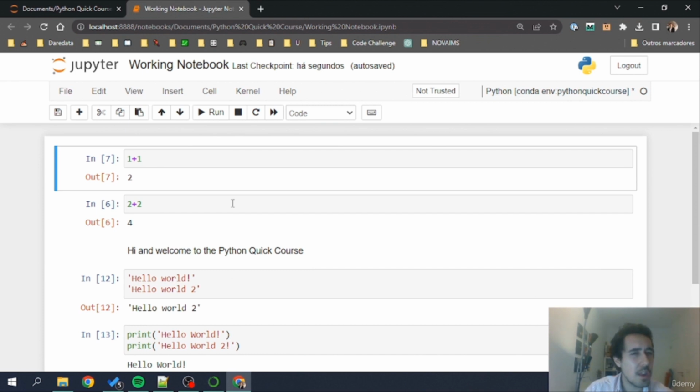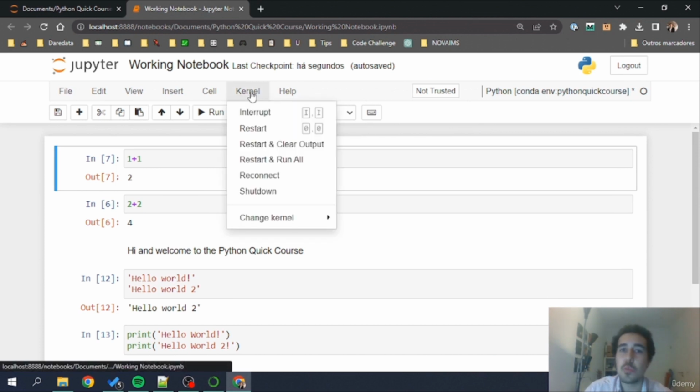Now, why did I run that kernel shutdown? That will be important when we work with variables, but mostly Python notebooks are oriented to kernels. Kernels are basically sessions that are up or that we can put down in certain scenarios. Normally, if we have variables that we want to save in our Python session, shutting down the kernel will make variables disappear from the environment, and we need to execute the code again. This will be more clear when we use variables for the first time.